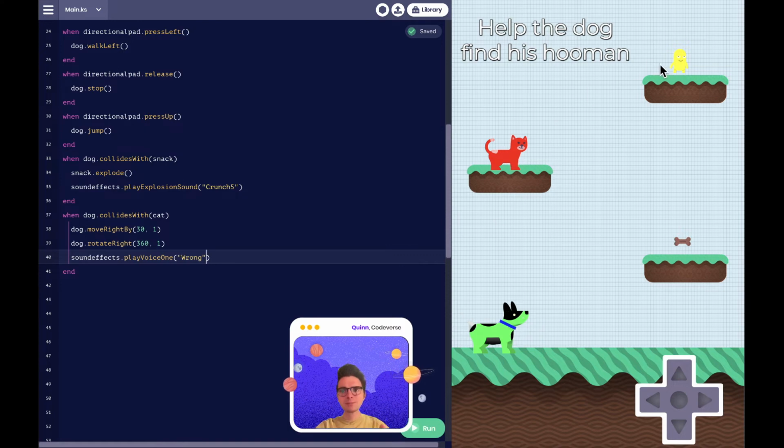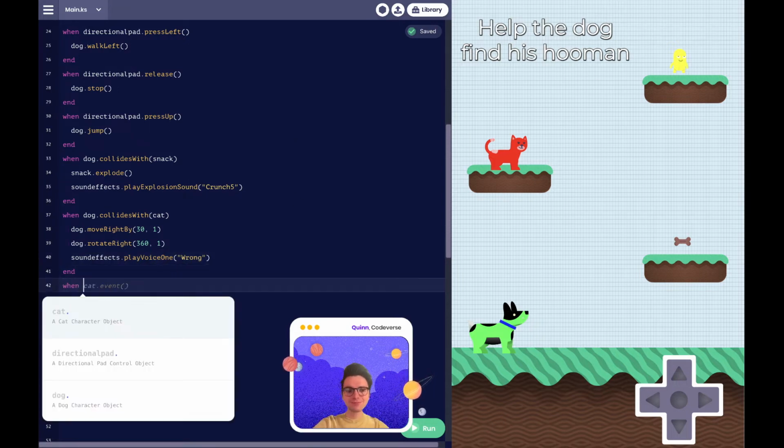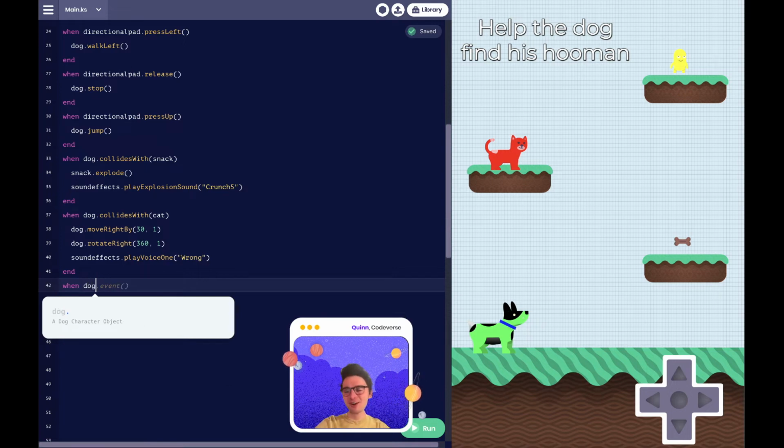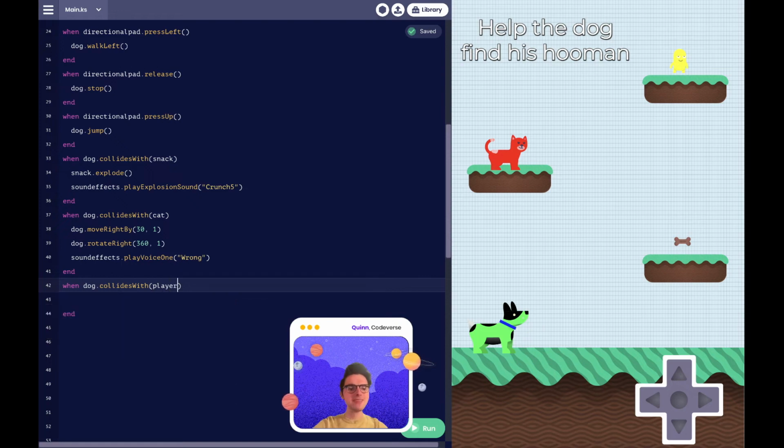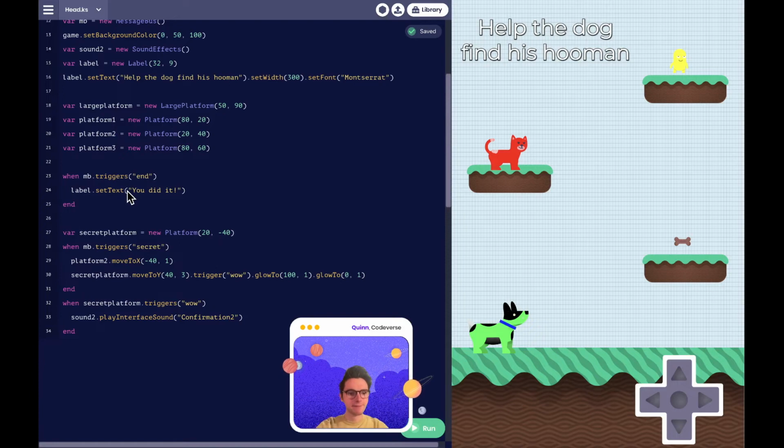Well, we got our amazing points, our snack to collect. We have our cat, but we have to win the game, right? Oh my goodness, we gotta finish this game. So what happens when our when statement, our event, collides with our player? What should happen? In the comments, what should happen? Should our player jump up and down? Should our dog jump? Should our player smile? Let's see, what should happen when our player collides with the dog?